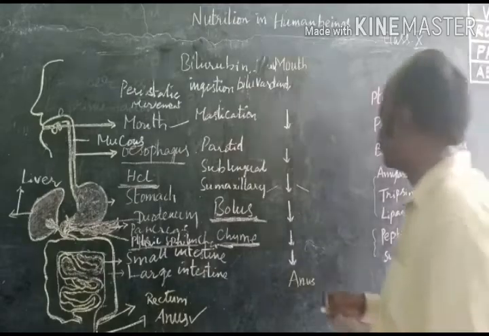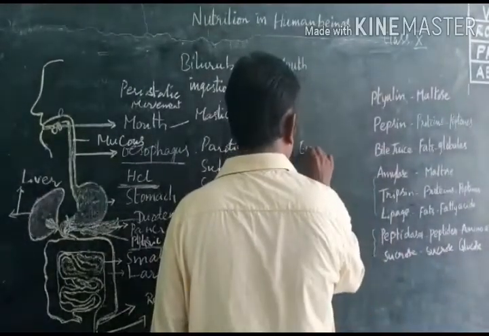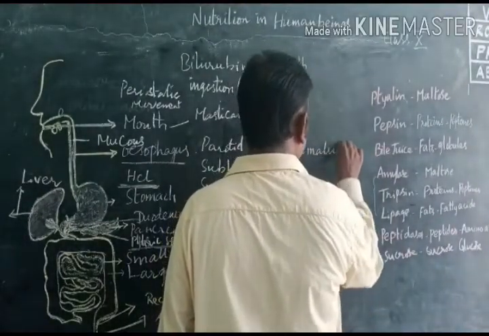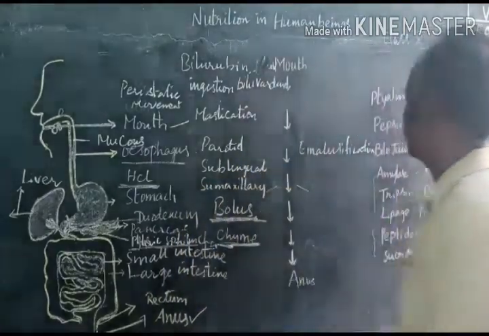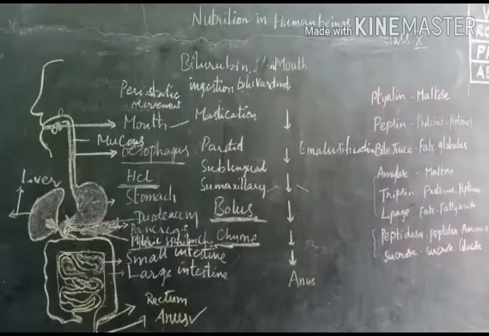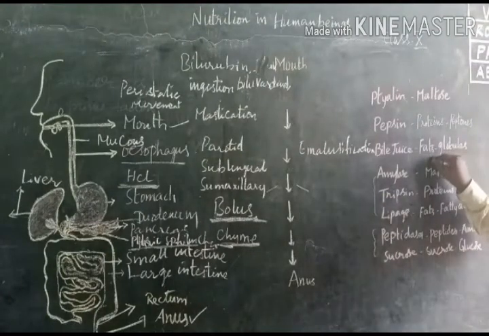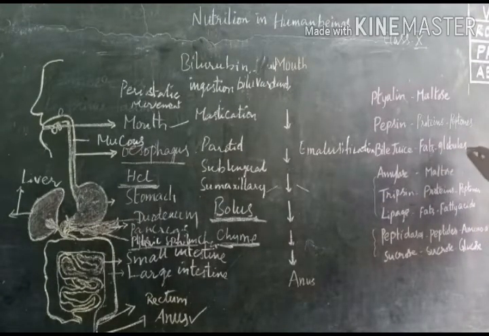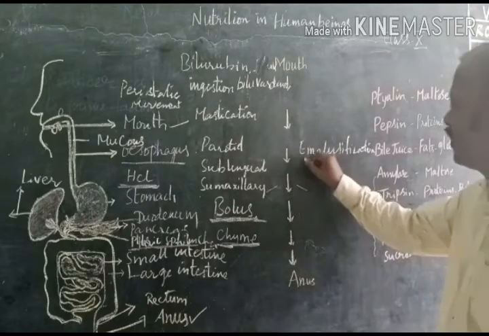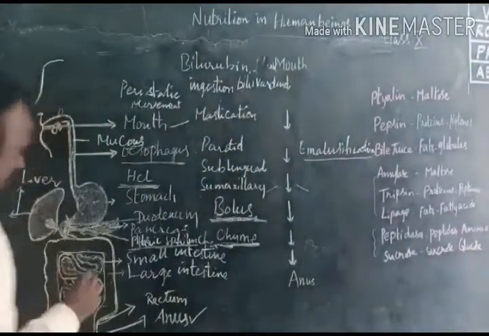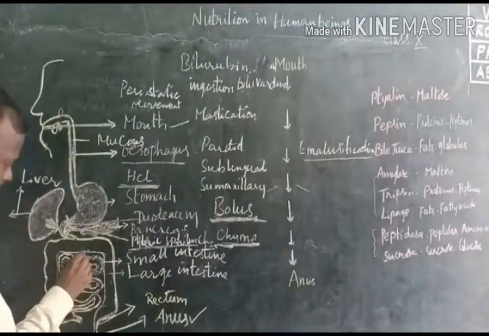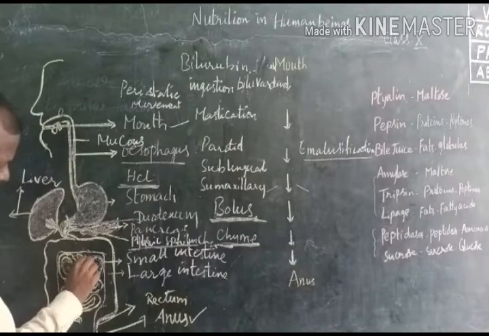This is called emulsification. Emulsification means complex fat material is changing into small globules. Then in the small intestine, food material is digested.